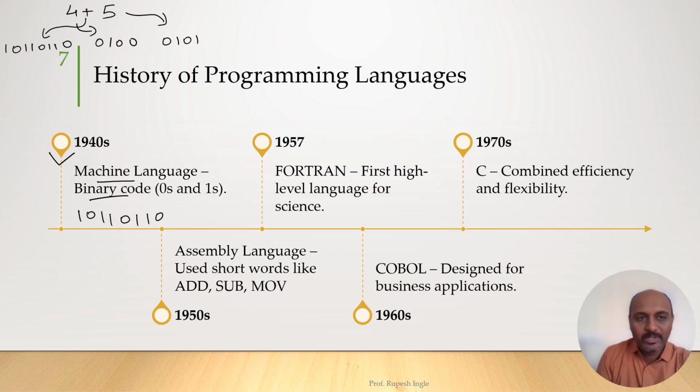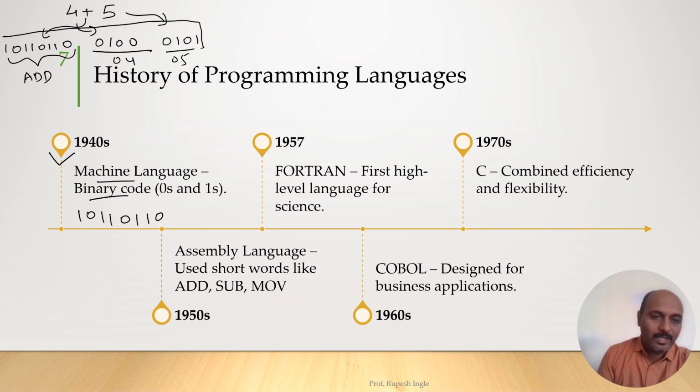So when you give this code to the computer, the computer will understand that you want to perform an add operation on these two numbers, 04 and 05. If you write this complete sequence, the computer will be able to understand that we want to perform the add operation, and it will add the two numbers 04 and 05.